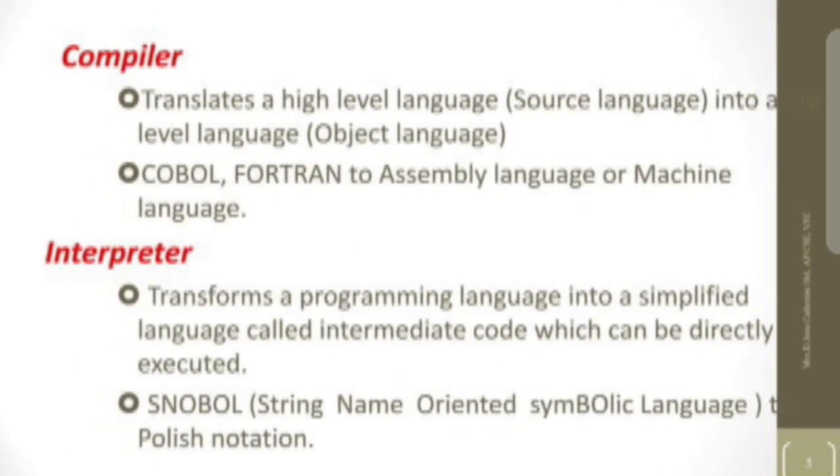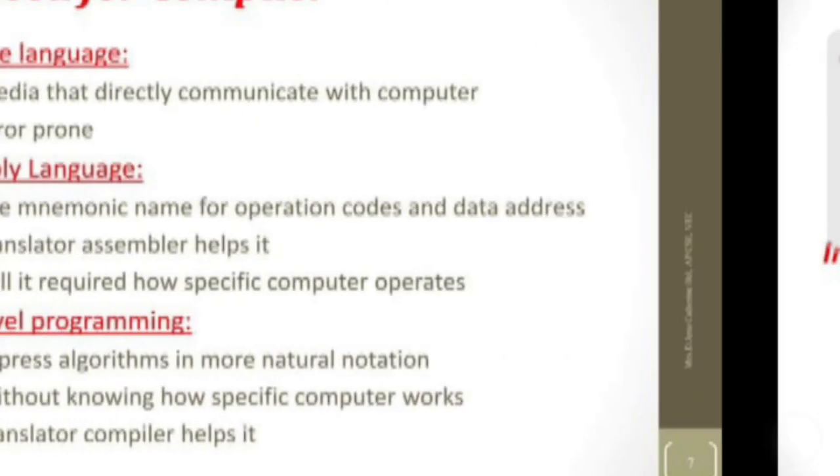Compiler: a translator that translates a high level source language, like COBOL or Fortran, into a low level object language, such as assembly language or machine language. Interpreter: transforms a programming language into a simplified language called intermediate code, which can be directly executed. Examples: SNOBOL, String Oriented Symbolic Language, Polish notation.